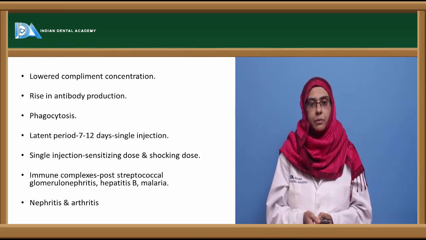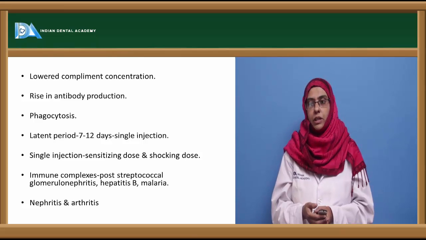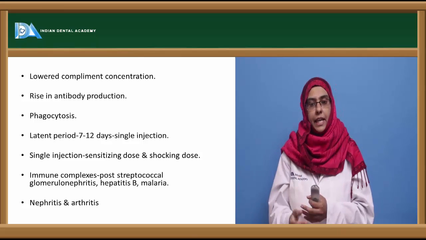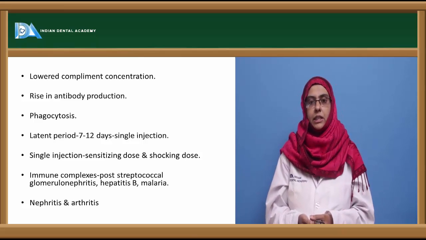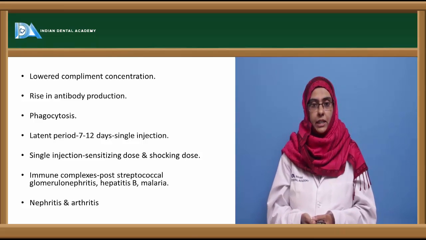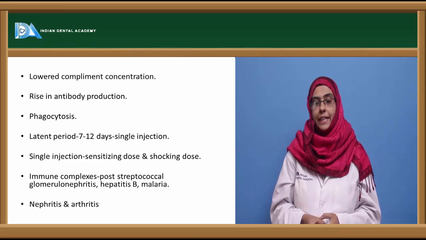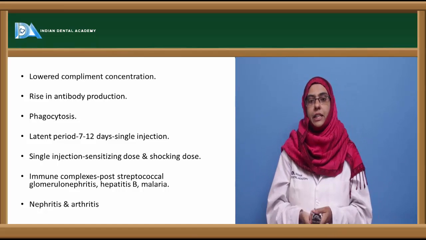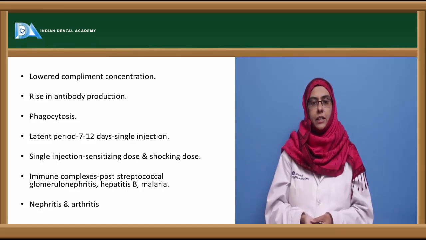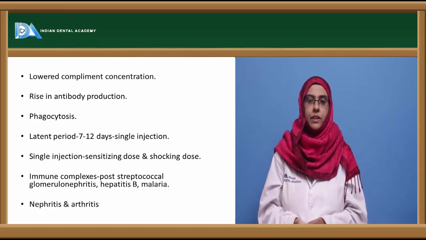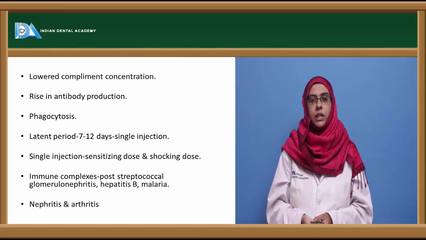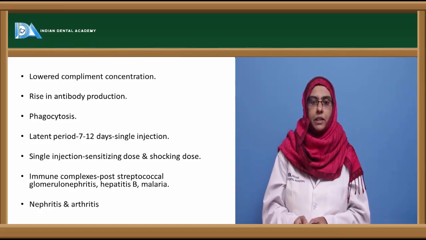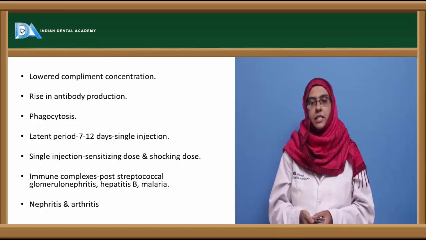So immediately as the immune complexes are formed, there is more production of antibodies, and these antibodies make the immune complex a larger one, so that they can be phagocytized easily by the phagocytes, that is the macrophages or the neutrophils. And the most important thing here is a latent period of 7 to 12 days after a single injection of the heterologous serum, after which you can see the clinical manifestation. And this hypersensitivity reaction differs from the others, where a single dose is enough to show the systemic anaphylaxis. There is the sensitizing dose and the shocking dose is only one. A single injection is enough to show the systemic anaphylaxis.